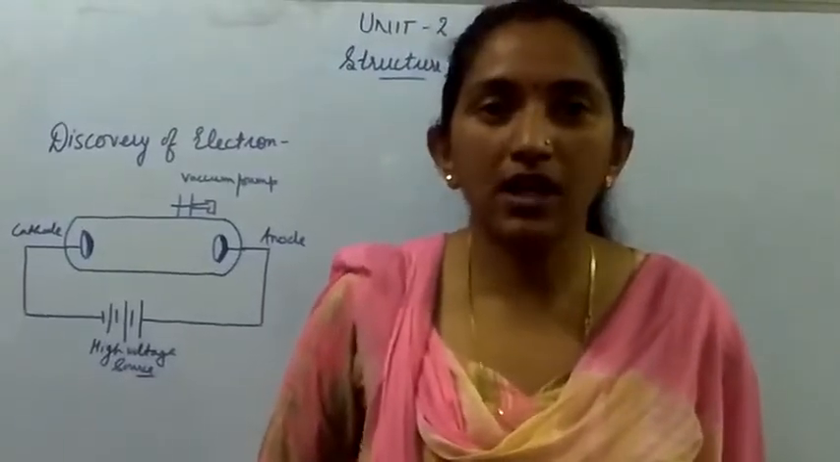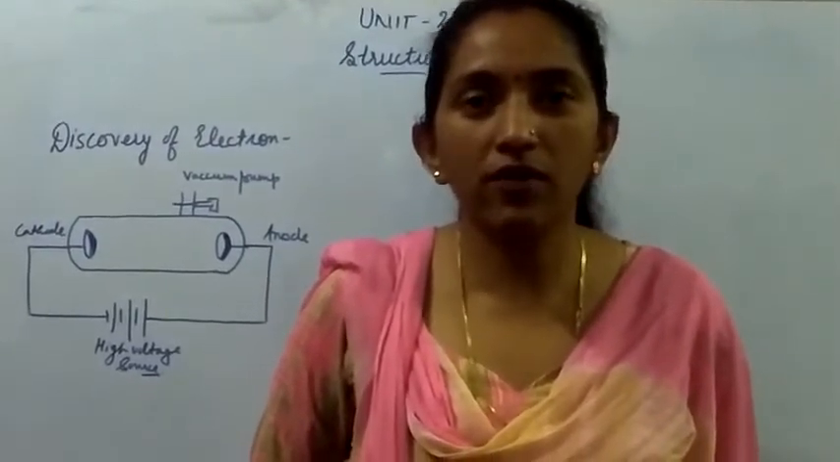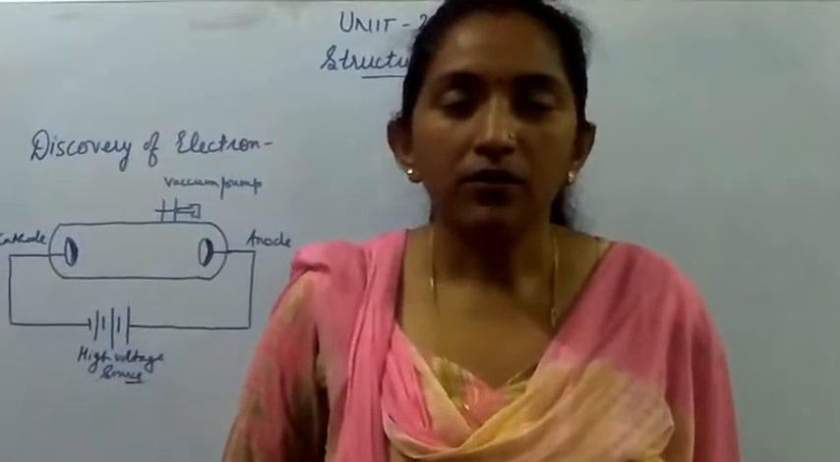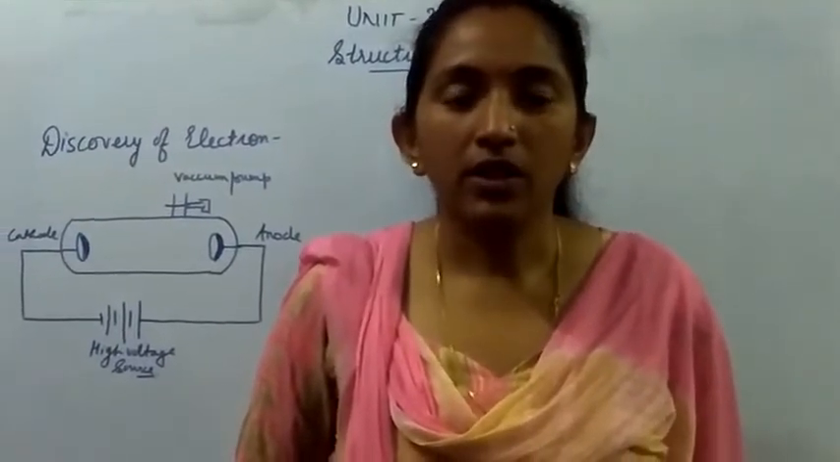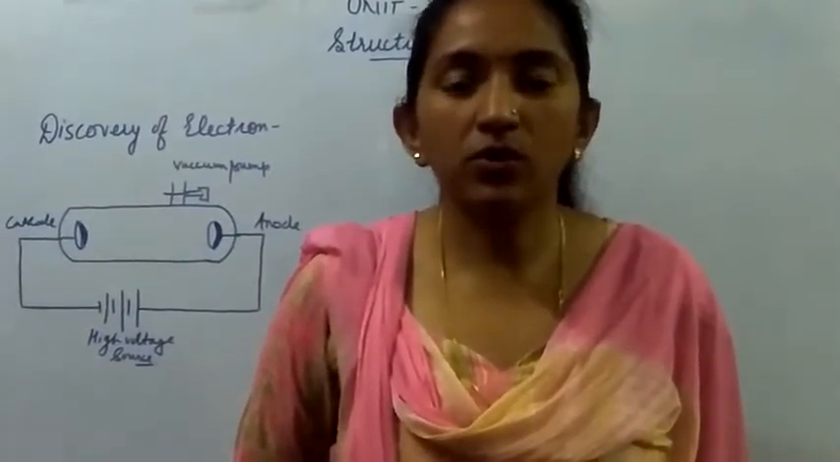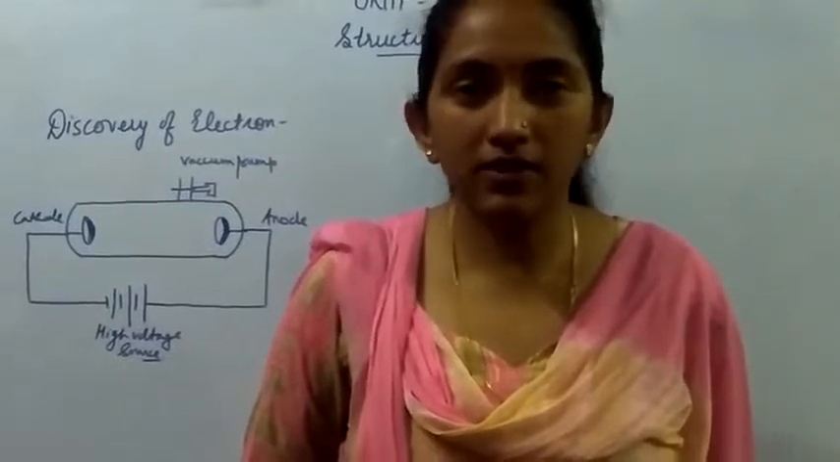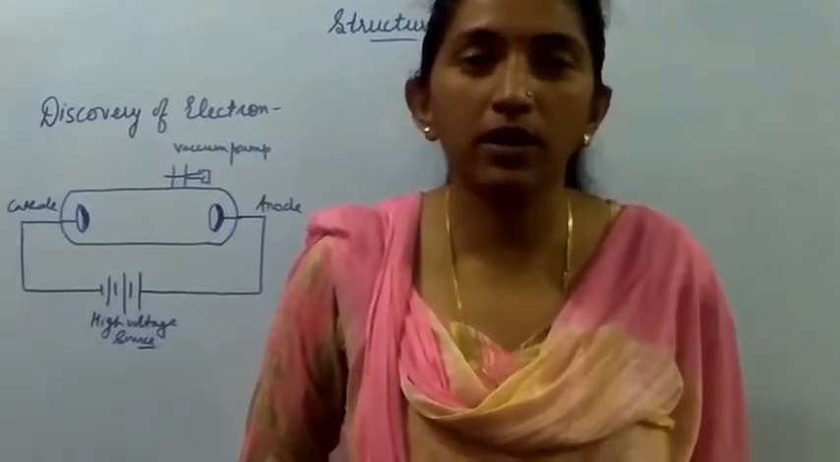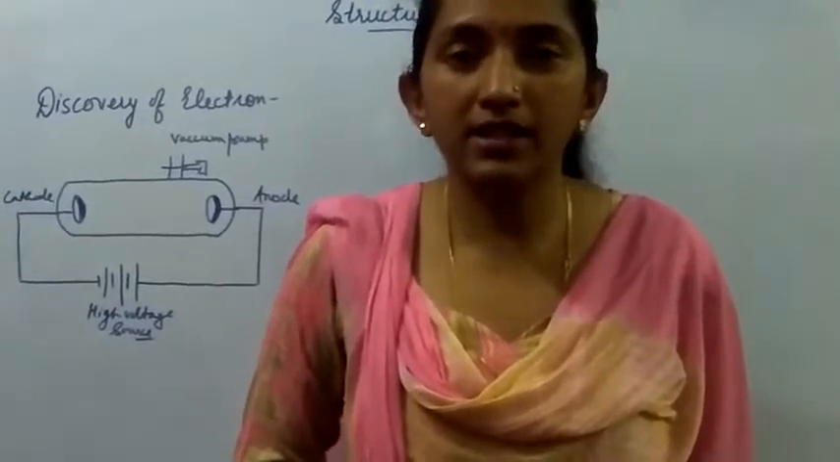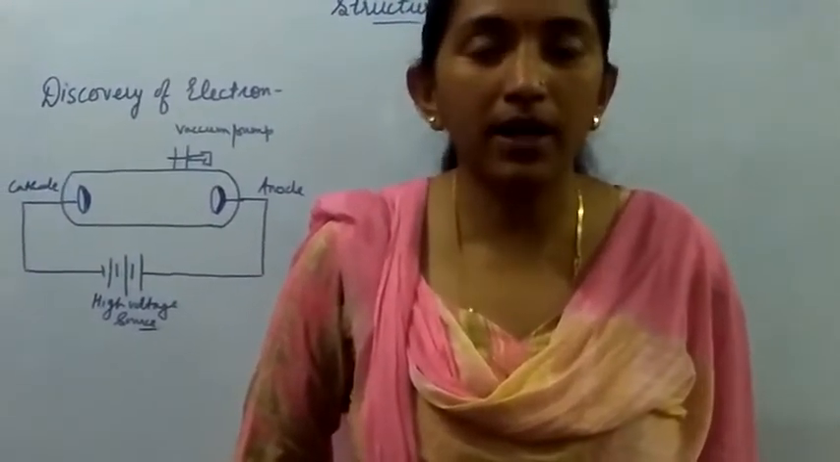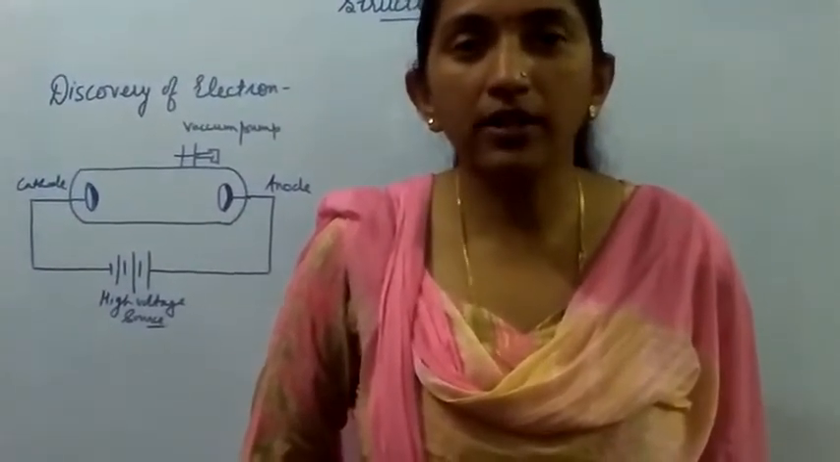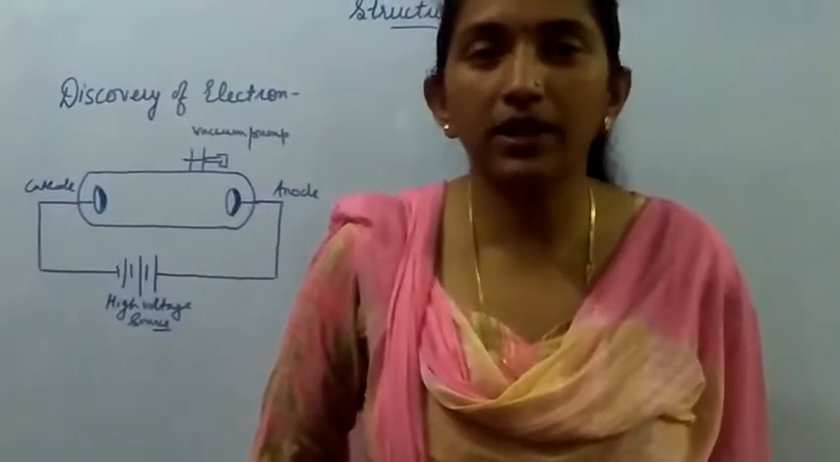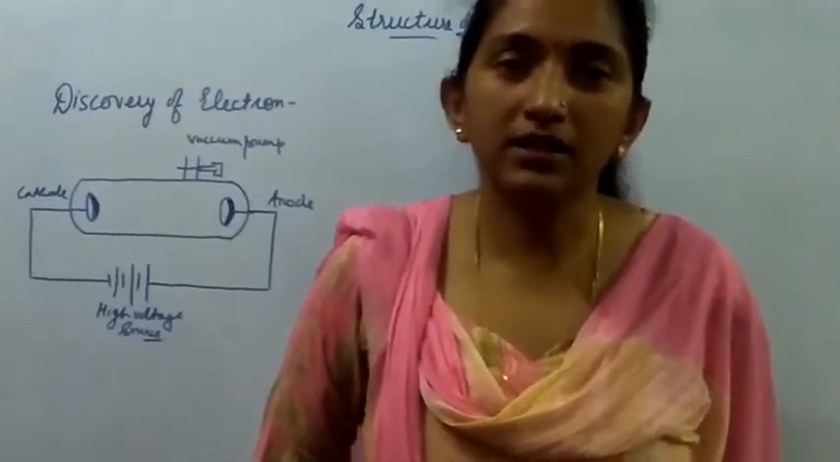Today we are going to start the new unit, that is the structure of atom. Now, from the Dalton atomic theory, we came to know that the atom is indivisible. According to Dalton, the atom was indivisible. It cannot be broken down, we can say it doesn't contain any subatomic particle. But now, according to the modern atomic theory, we know that the atoms are divisible.